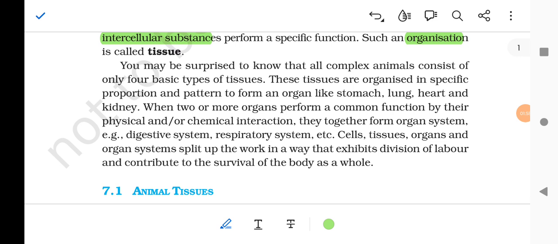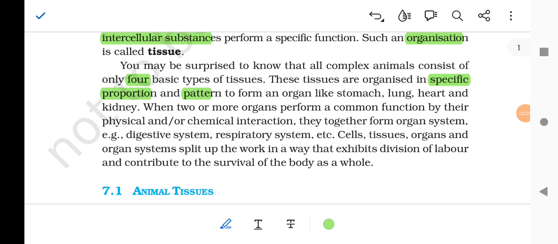You may be surprised to know that all the complex animals consist of four basic types of tissues. These tissues are organized in specific proportion and pattern to form an organ like stomach, lung, heart, and kidney.